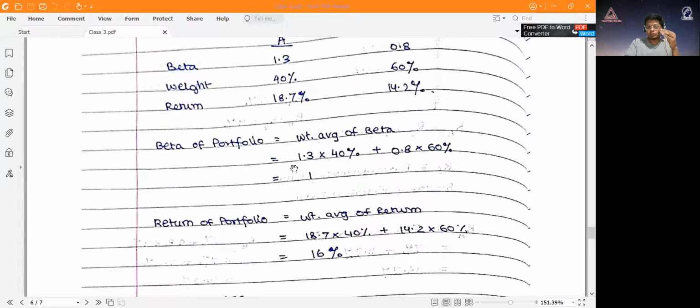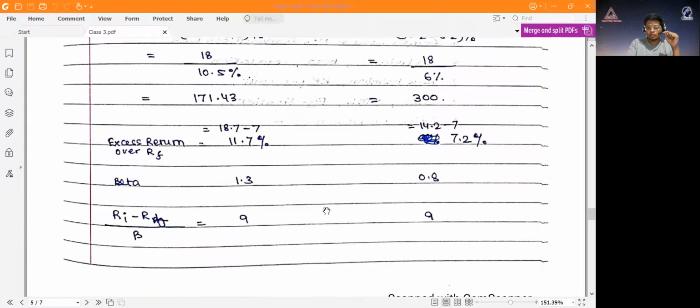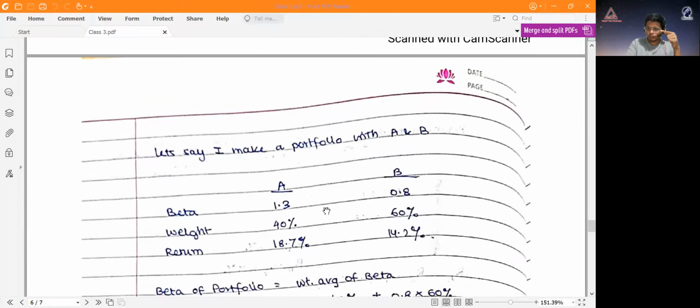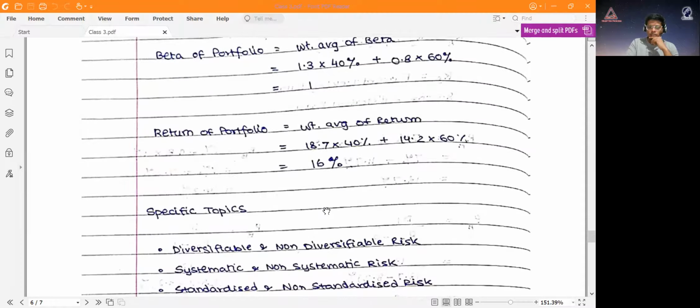Now, what does the beta of that portfolio mean? It should have the same risk premium as the market. If you deduct the risk-free rate from the market return, which was 7%, you see 16 minus 7 would again come to 9, which is the same as here. So it's saying that even for a portfolio, the beta works. Got it? So this was what sir had covered in the last lecture.